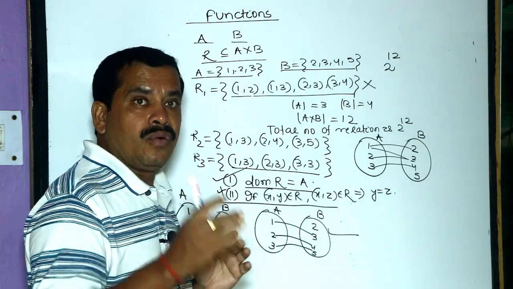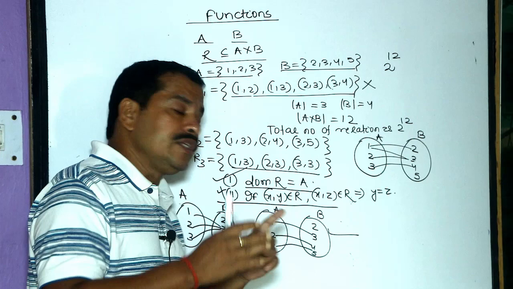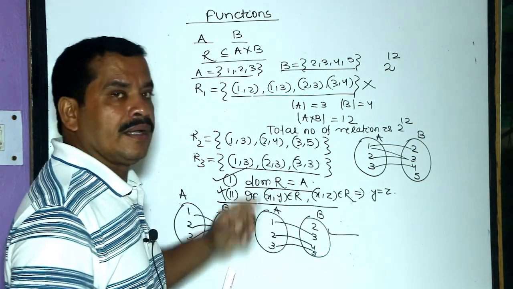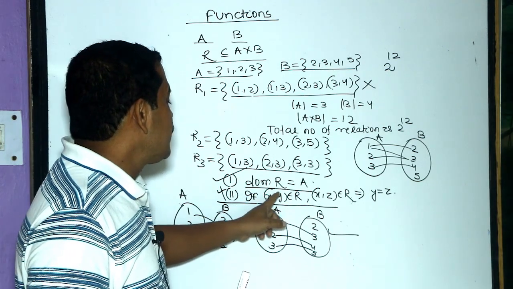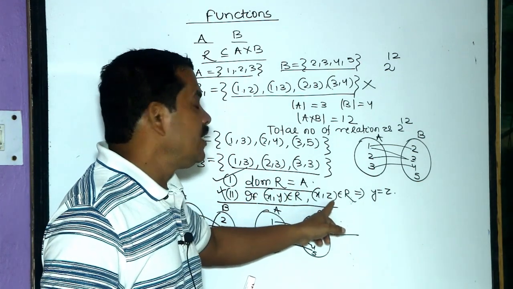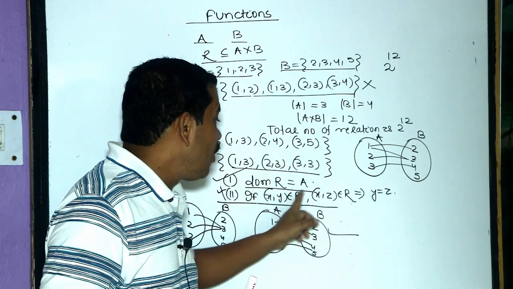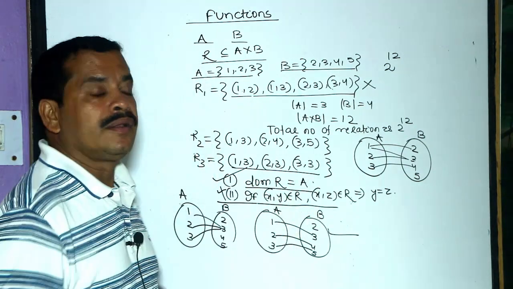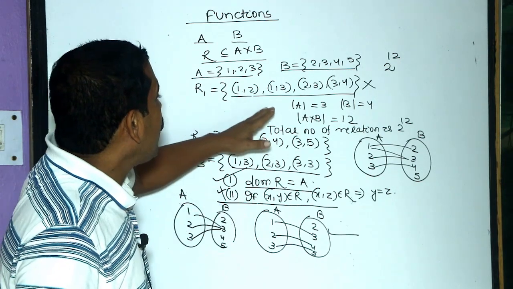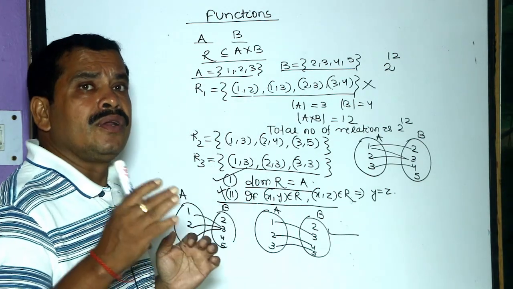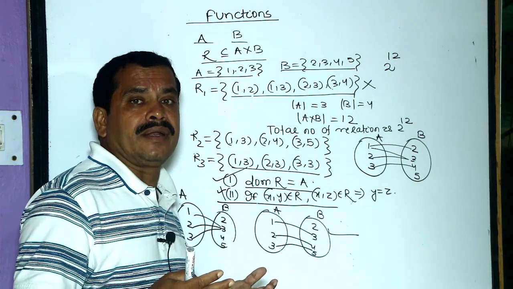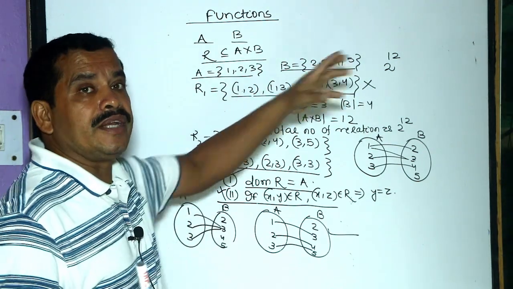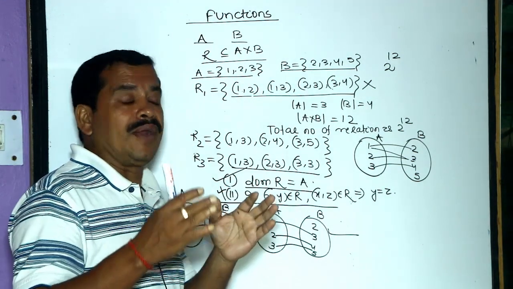A relation which satisfies these two conditions, that is the domain of the relation is set A, and if X is related with Y, X is related with Z, then Y must coincide with Z. Y and Z may not be different. Then it will be a function from A to B. It is obviously true that every relation is not a function, but every function is a relation. That is the basic difference.